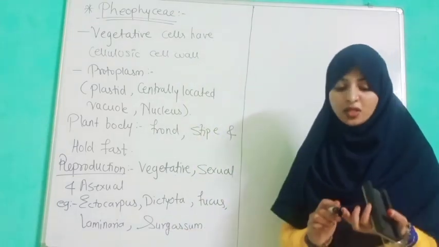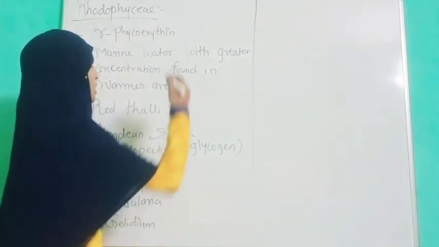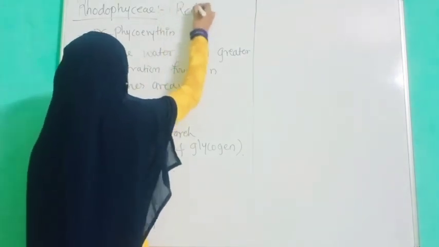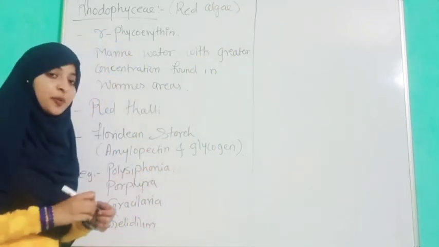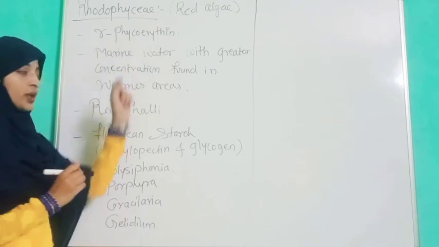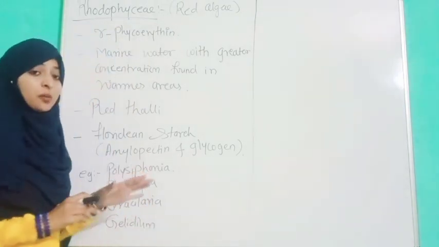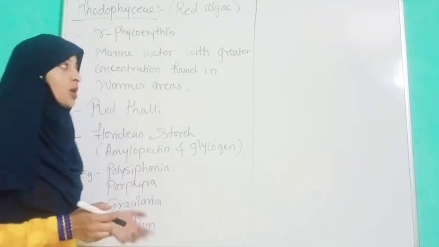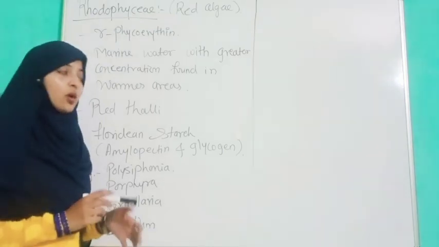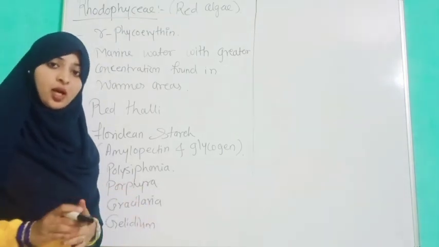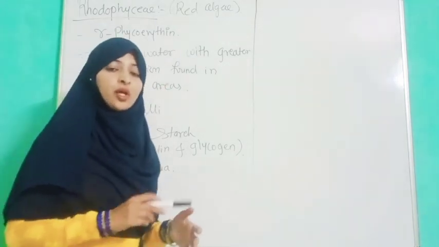Now Rhodophyceae. Rhodophyceae means red algae. Due to the presence of the pigment R-phycoerythrin, they appear red in color, so they are known as Rhodophyceae. They are mostly marine organisms, found in marine habitats, with greater concentration in warmer areas.